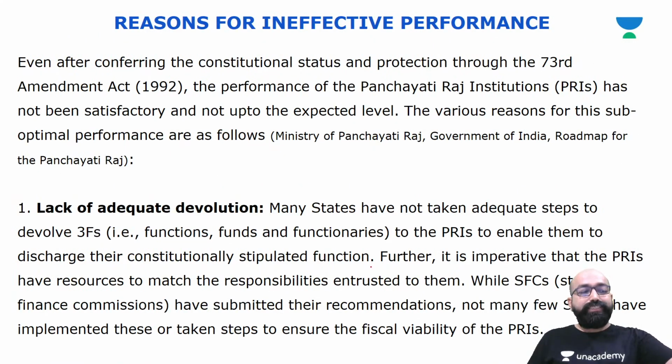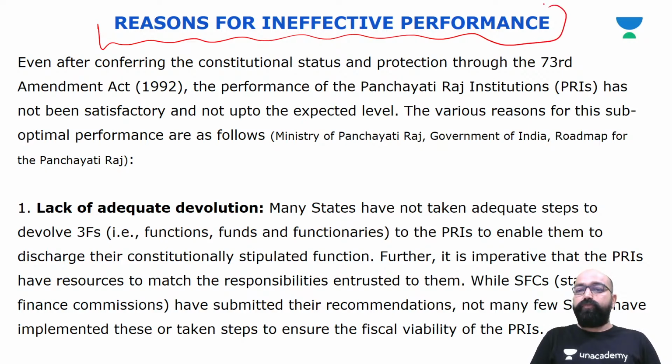Now after that we'll see the reasons for ineffective performance. Even after conferring the constitutional status and protection through the 73rd Amendment Act 1992, the performance of the Panchayati Raj institutions has not been satisfactory or up to the expected level. So there are various reasons for this suboptimal performance.